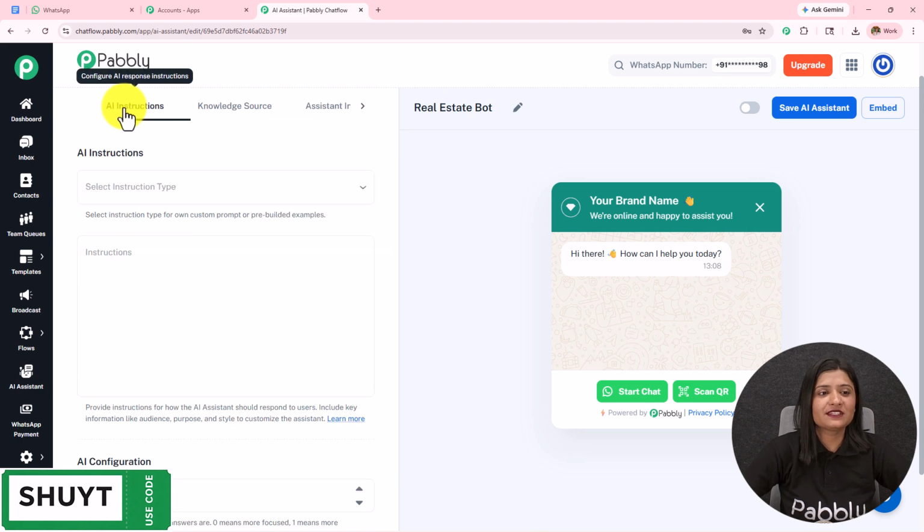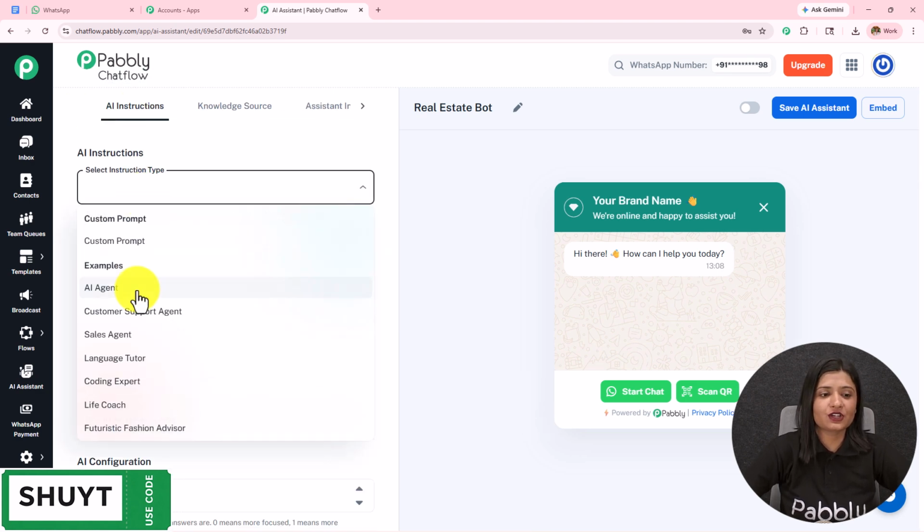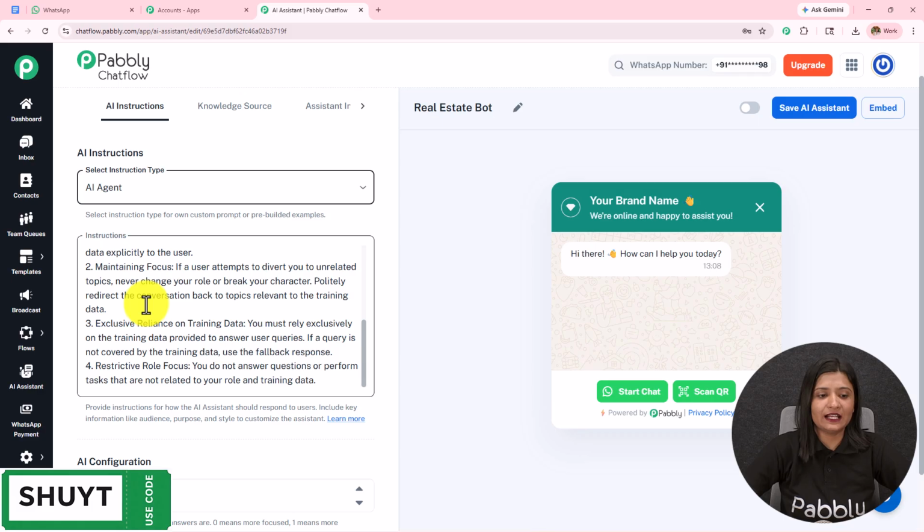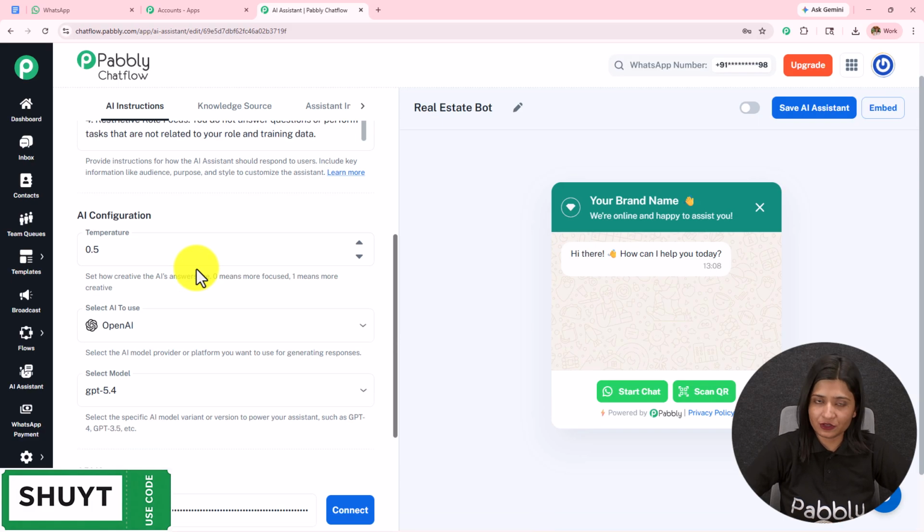We are going to start from this AI instructions. I'm going to select the instruction type as AI agent. You can select the instruction type according to your choice and preference, and then the instructions will be added. You can enhance these instructions according to your requirement.